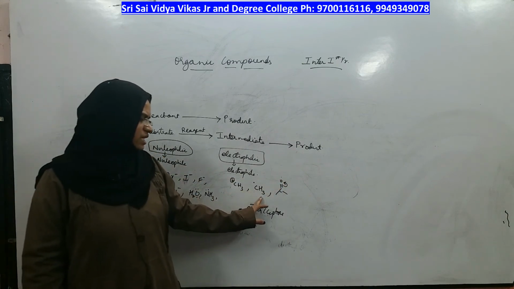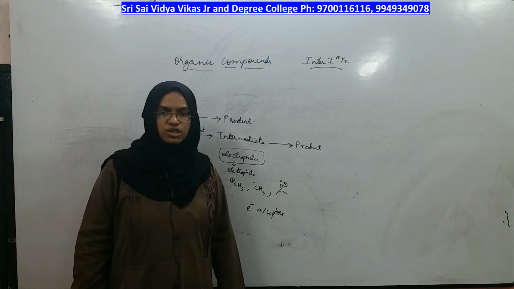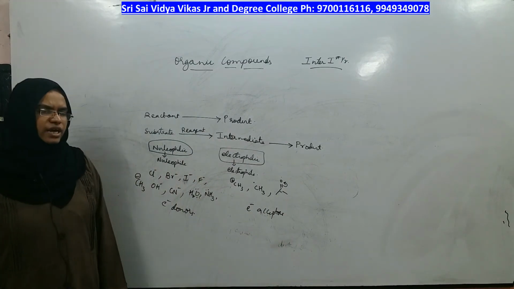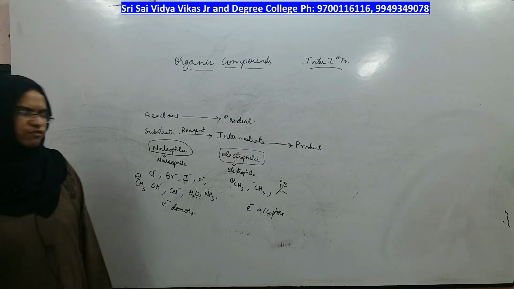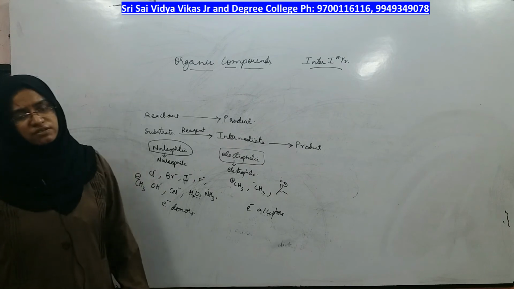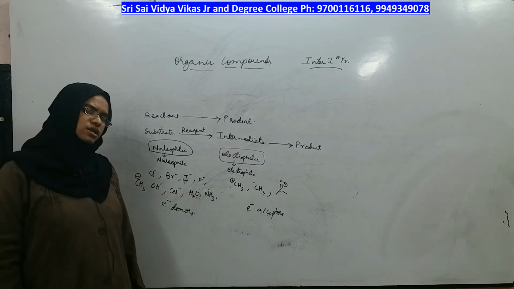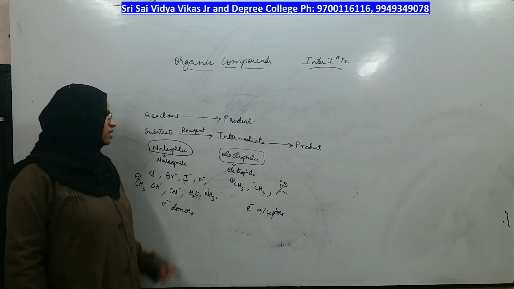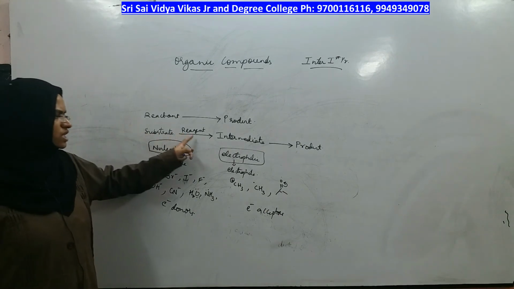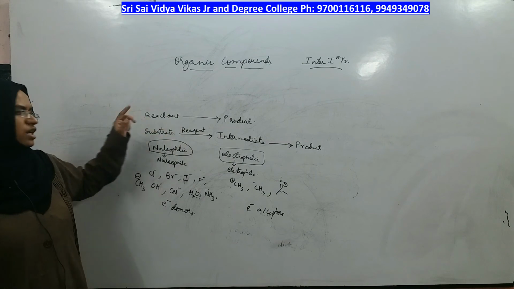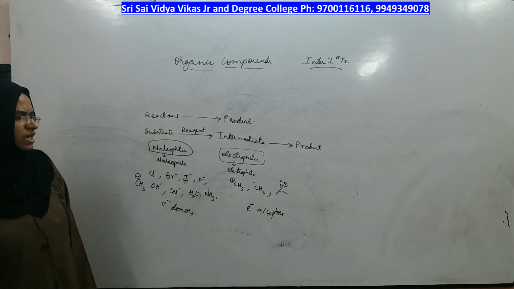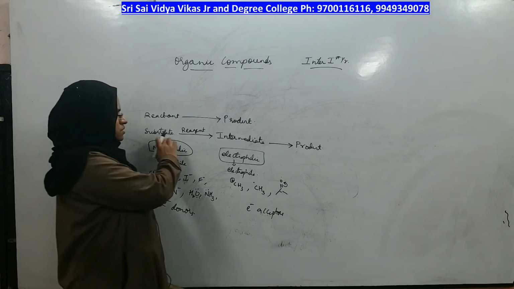Carbocations, free radicals and carbonyl carbon are examples of electrophile, and the reagent in which electrophile is present is called an electrophilic reagent. The substrate in which electrophile is present is called an electrophilic substrate. Whenever your substrate is electrophilic in nature, your reagent has to be nucleophilic, and if your substrate is nucleophilic in nature, your reagent should be electrophilic. Now we talked about substrate and reagent.